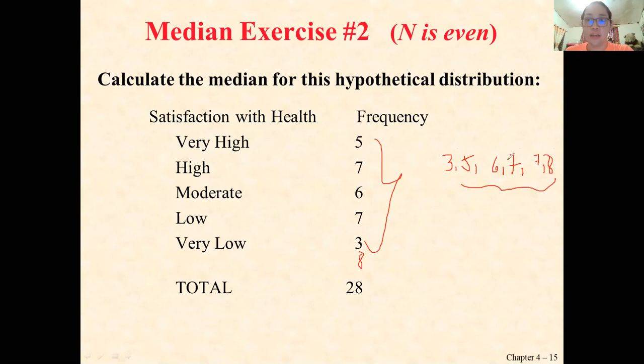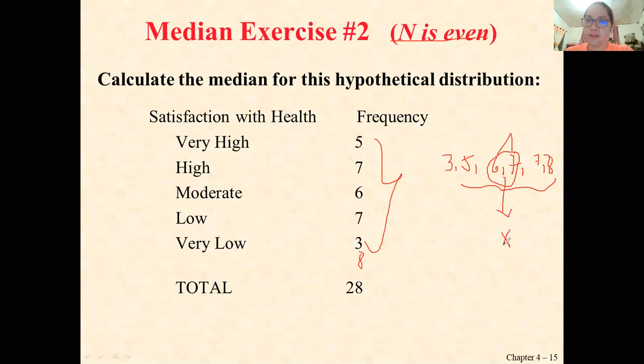We know that the median can be taken from the two middle numbers here. Since n is even, get the two middle values, and the number between 6 and 7 is your median.